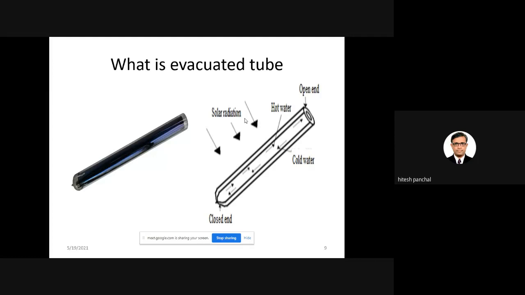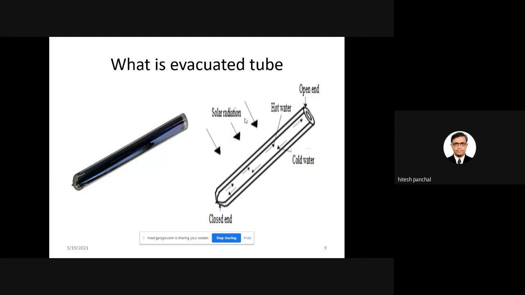In the case of the flat plate collector, you require the thermosiphon effect. Thermosiphon effect means what? That means the cold water will go to the downward side and the hot water will go to the upper side. That is simply due to the density difference.